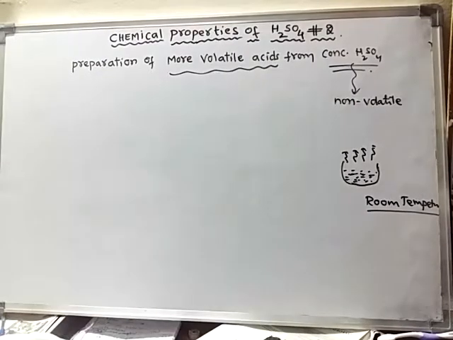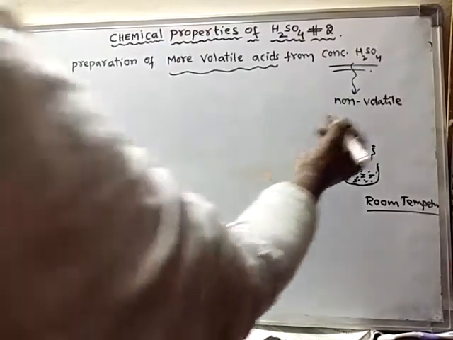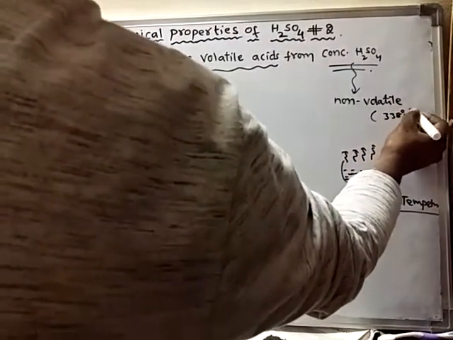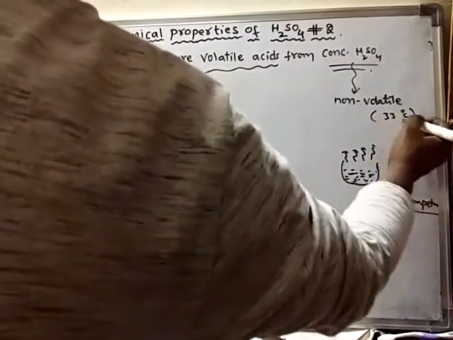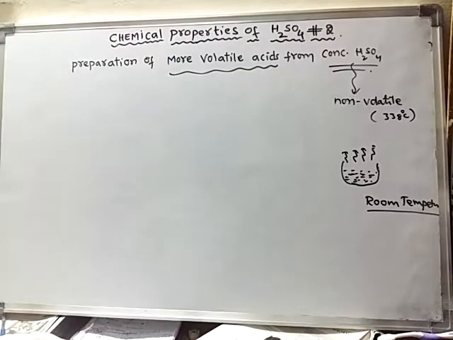But concentrated sulfuric acid is a non-volatile substance. It's called a non-volatile acid, because its boiling point is 338 degrees centigrade. As it has a high boiling point, it is non-volatile, and it is a very thick, viscous liquid.